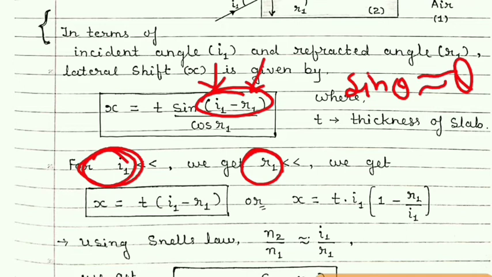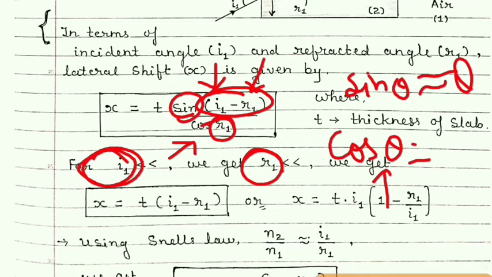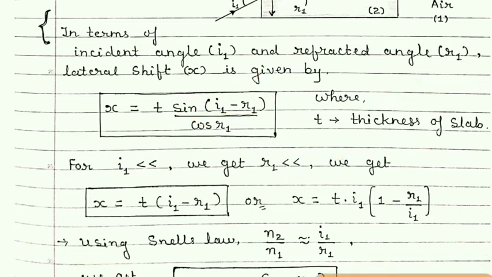So here also we can remove the sine for this condition. And in the denominator, if theta is very small, then cos theta will be nearly equal to 1, and so we can consider this term equal to 1 in the denominator.